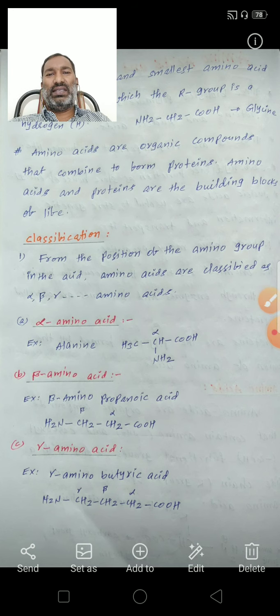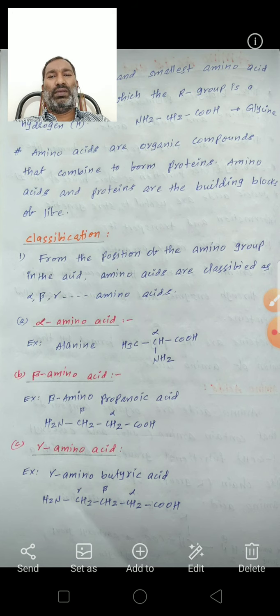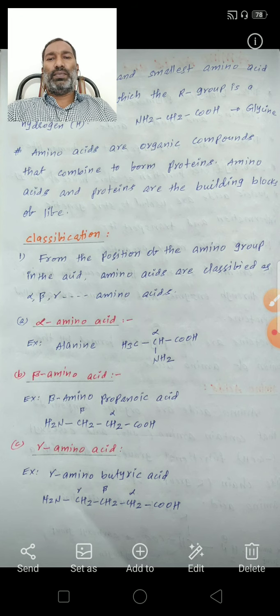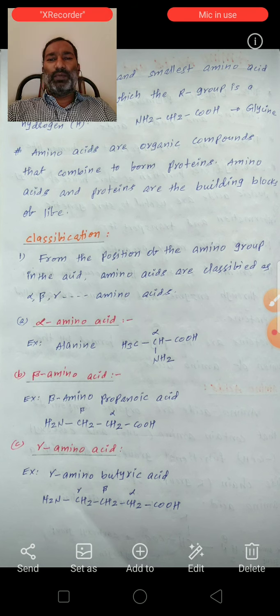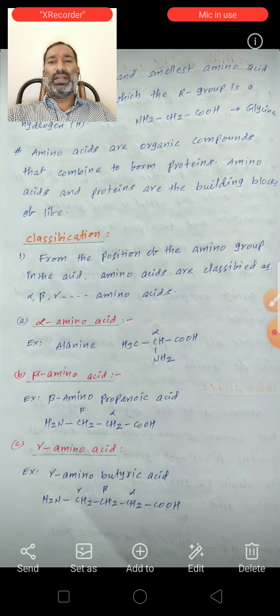Next, amino acids are organic compounds that combine to form proteins. Amino acids and proteins are the building blocks of life.